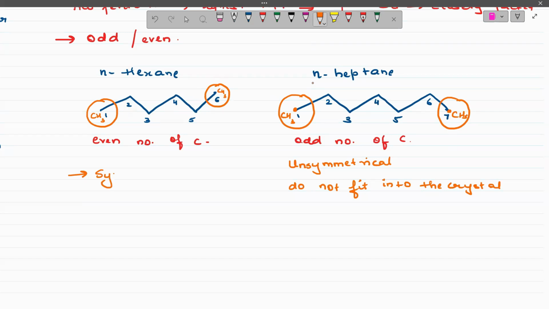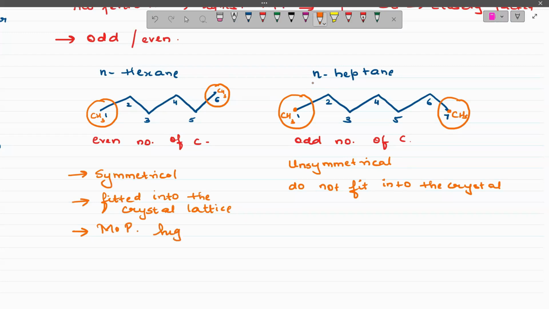This is symmetrical then, and it can be fitted into the crystal lattice perfectly. And if it can fit into the crystal lattice, definitely a high amount of energy will be required to break the bond, or the lattice enthalpy energy will be high. And because of that, the melting point in case of an even number of carbon atoms is high.